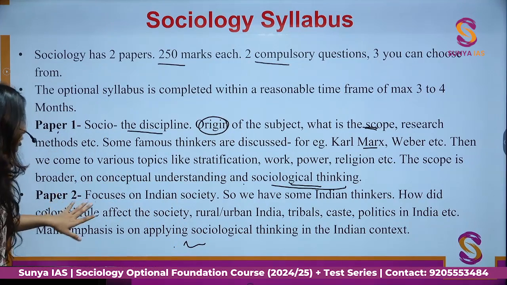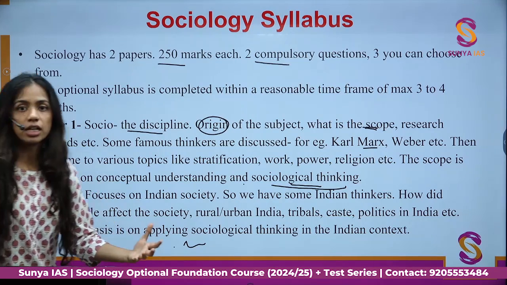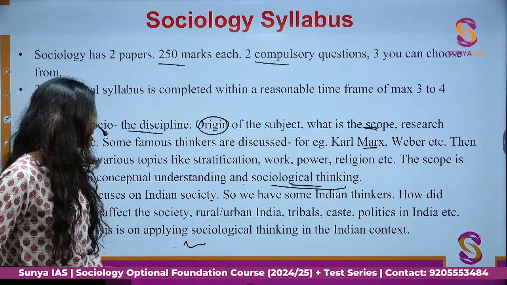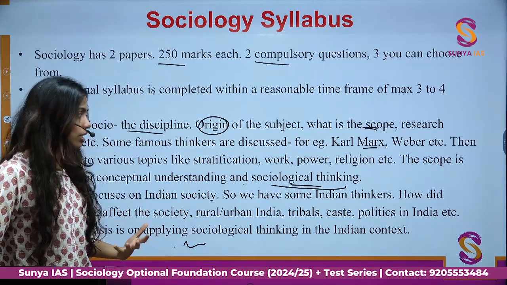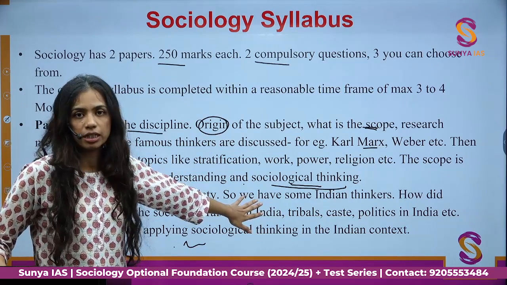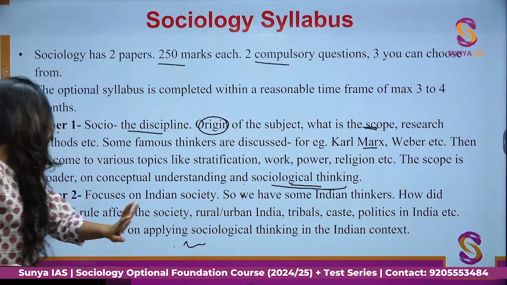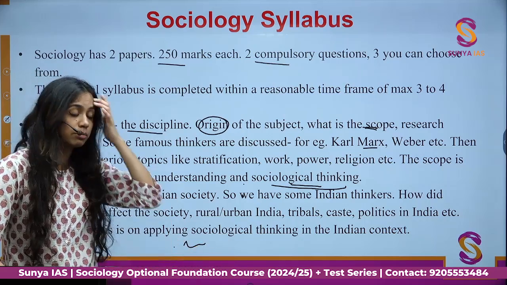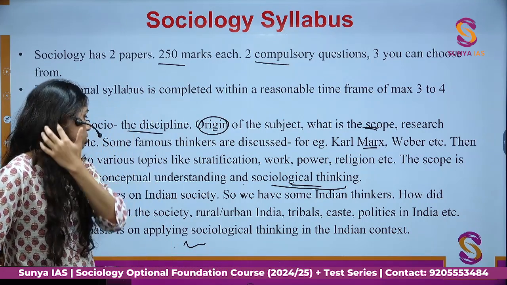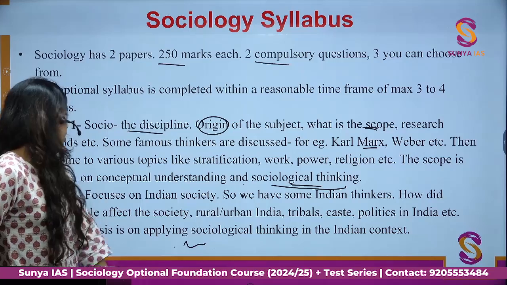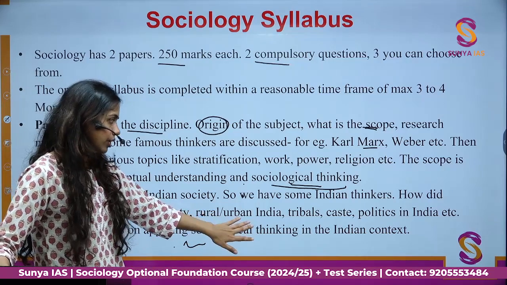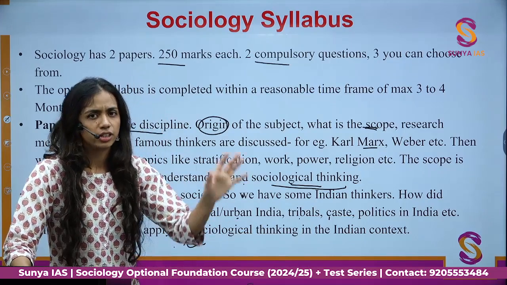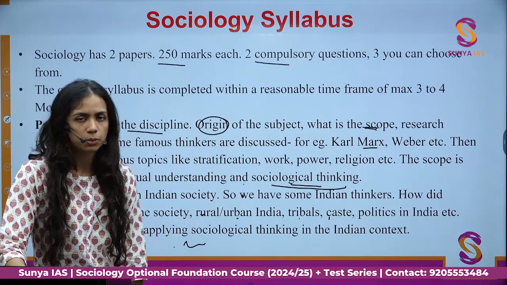Now paper 2 will focus on the Indian society. We've learnt about sociology, society, components, and now how does it apply to the Indian society. So of course we have some Indian thinkers. We will talk about how colonial rule affected society, how did the British affect society, westernization, modernization. Then we will talk about rural India, urban India, our tribes, our caste, politics in India. All of this is interconnected. You will learn about different interconnections between them.